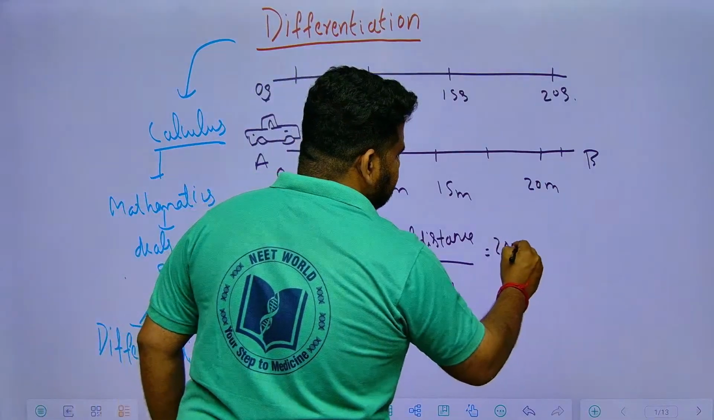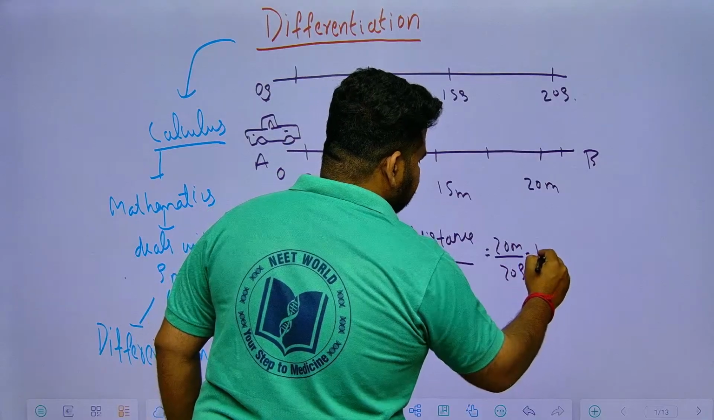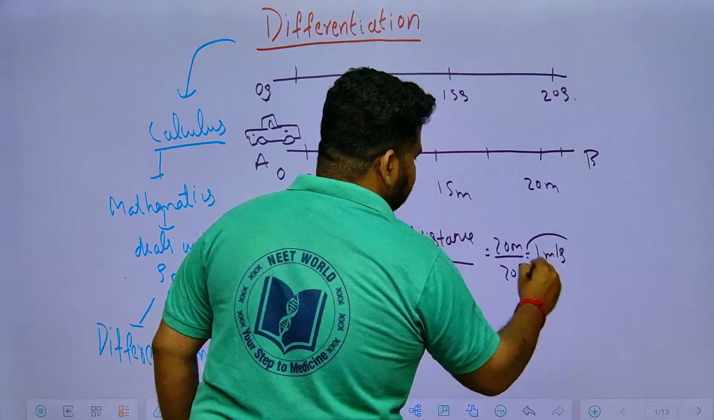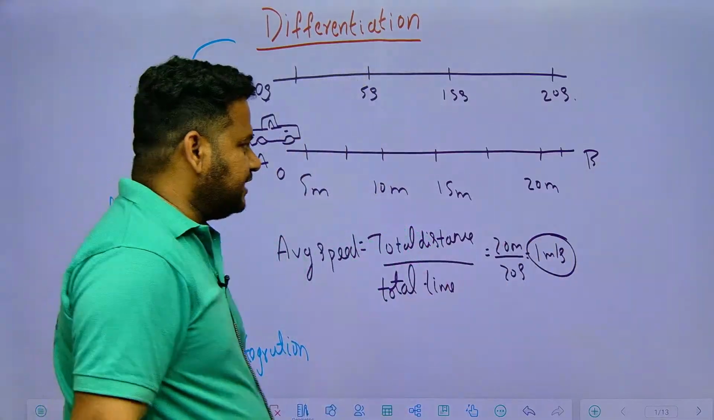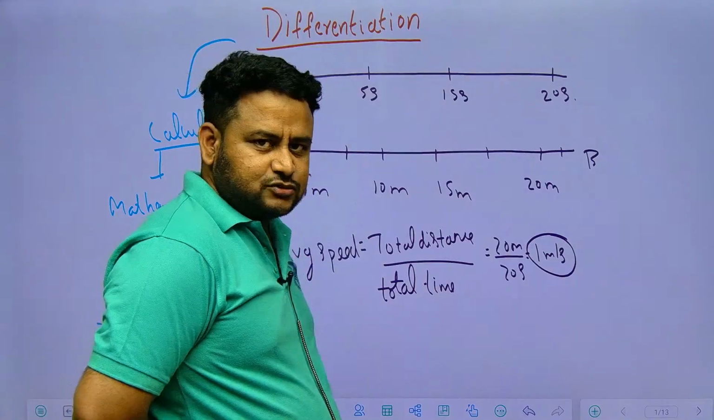20 meters divided by the total time taken, which is 20 seconds. You will write the speed as 1 meter per second. For this entire journey, the average speed is 1 meter per second. This is totally fine.